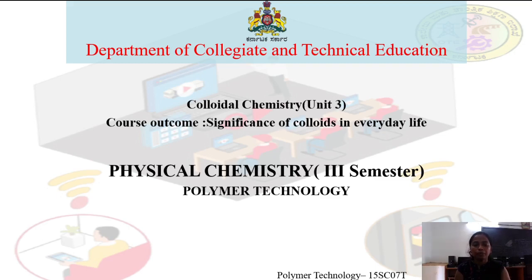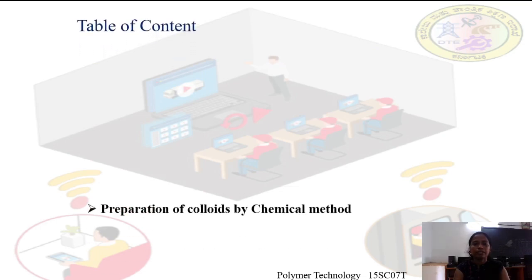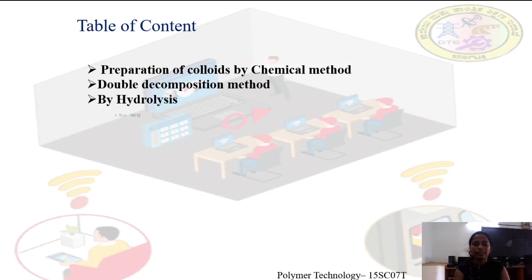Now, I am going to discuss session 6 of Unit 3, Colloidal Chemistry. The course outcome: significance of colloids in everyday life. The content of this session: preparation of colloids by chemical method, double decomposition method, by hydrolysis, and multiple choice questions.